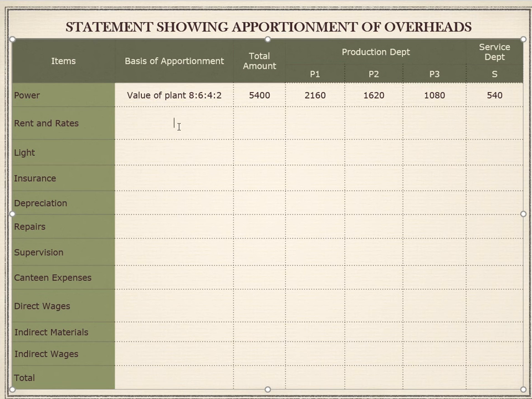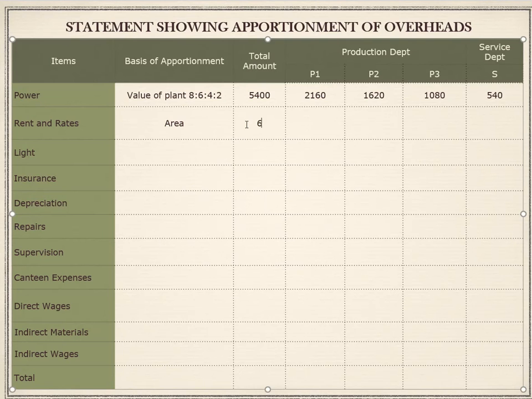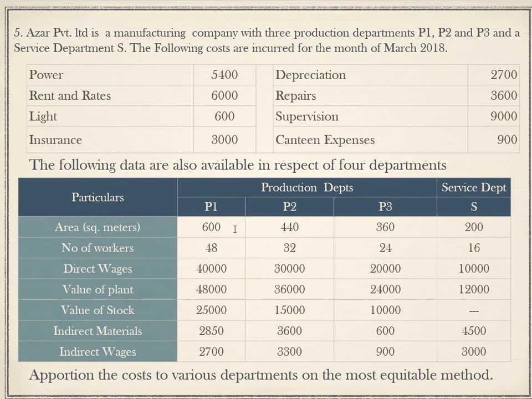Next one is rent and rates. The basis of apportionment for this is area. Area in square meters. Right, let us go back to the question. Rent and rates is 6,000. I'm going to put it as it is. Next, area. The ratio of area is going to be like, see, if you take off the 0, you'll get 60 is to 44 is to 36 is to 20, which is actually divisible by 4.